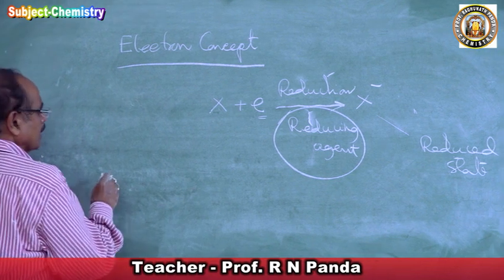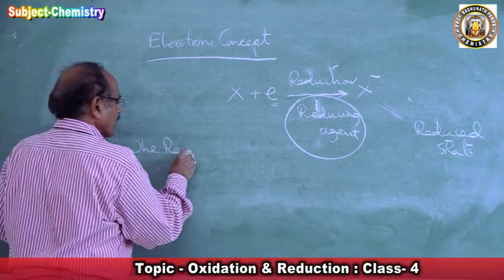Electron concept, the reducing agents. How do we define them?